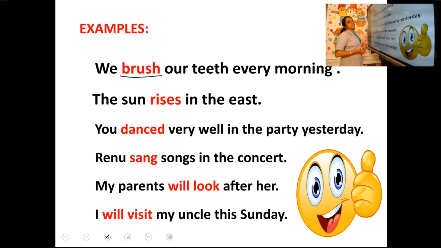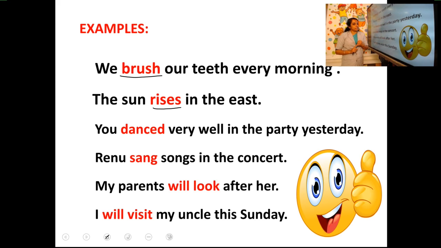Here the verb is brush and it shows the everyday action. Every morning we brush, it's a habitual action. Okay, the permanent actions, the actions that happen every day. "The sun rises in the east." What does it mean? It is also an everyday action, but also a general statement, a general truth that we cannot change. If we say the crow is black, it's a general statement that we cannot change. So those sentences are mentioned in simple present tense.